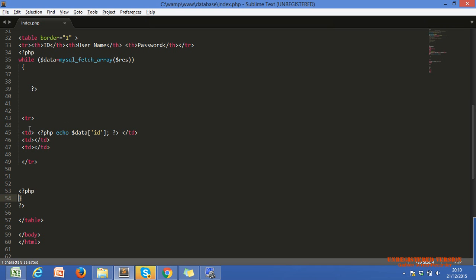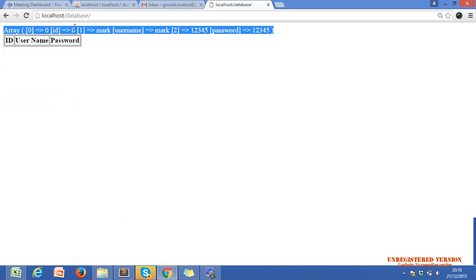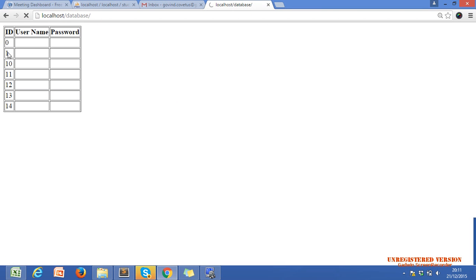So our control goes back to the start of the loop. In the second iteration we have the second row of our database, and the id will be 1. So after 0 we get 1 in the second iteration. Likewise in the third iteration the id will be 10, but we didn't use any data in the td columns. Okay, Nazar?